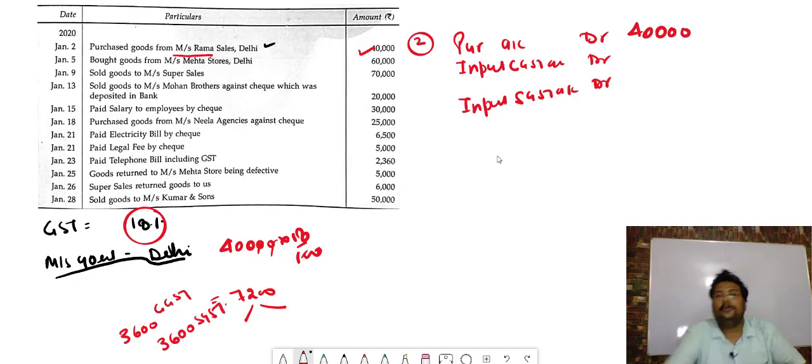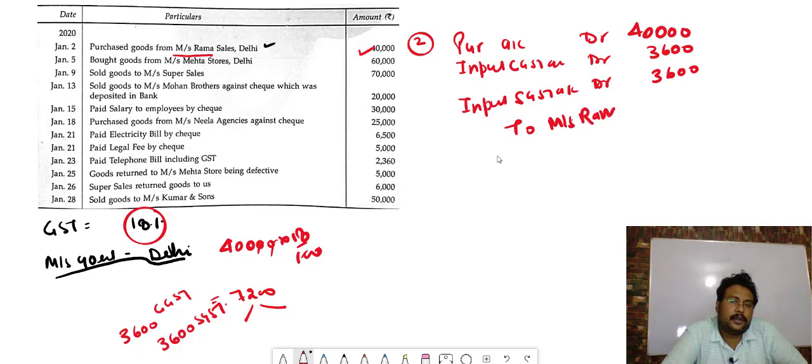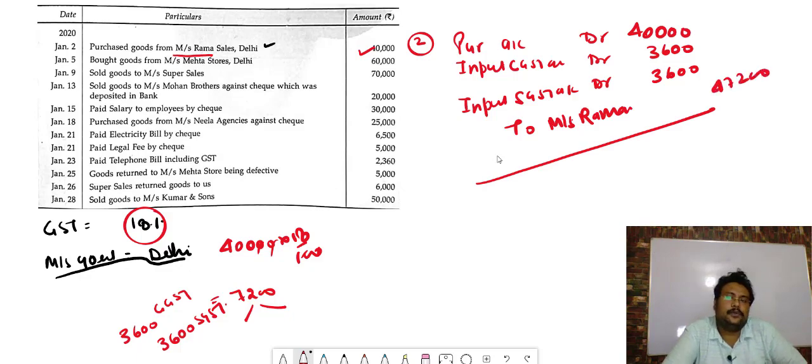Okay, so purchase account debit 40,000, input CGST will be how much, bacha? 3,600. Input SGST will be how much? 3,600. We will not write bank because it is a credit transaction, so to Messrs Rama, how much? 40,000 plus 7,200, 47,200.